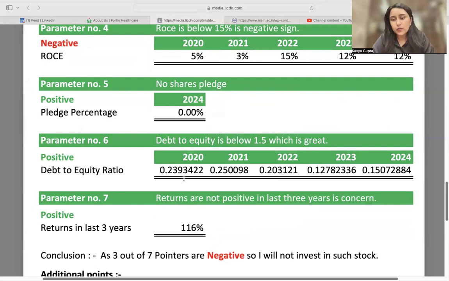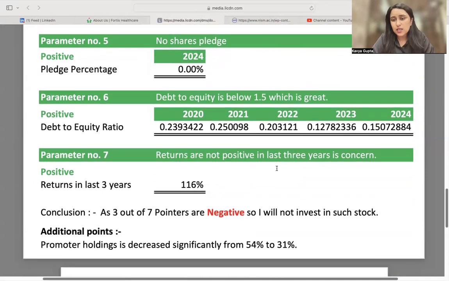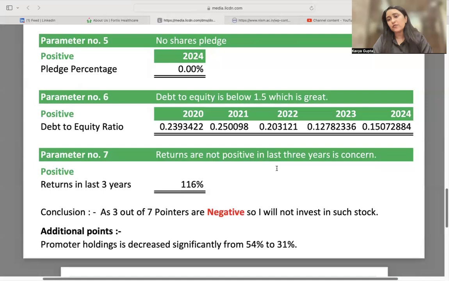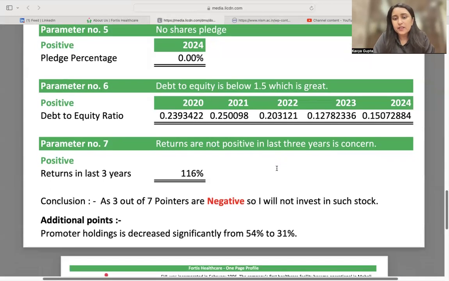But if we look at the debt to equity ratio, which is nothing but the long-term debt divided by the shareholders' equity, we have 15.07% in 2024, which is significantly high, almost 15% as compared to 10% equity, which is not correct. So this is roughly okay, positive, but we wish it could have been less than 15%. Returns not being positive in the last 3 years is a concern. The returns in the last 3 years are only 116%.